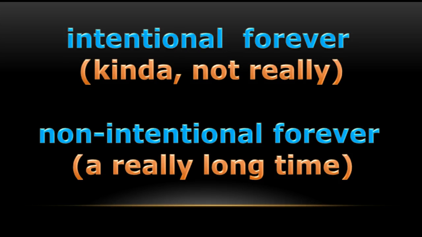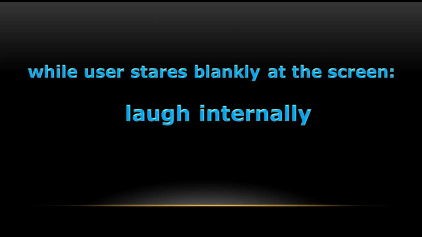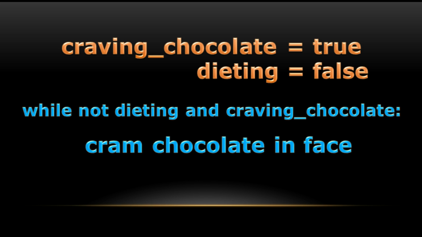If I use a while loop to keep going until the user does something, that is technically an infinite loop, because the user might never do anything. In that case, the code would go on forever, but that is intentional because it isn't likely that the user would never do anything. But let's say I make a while loop like the last one. Dieting never changes to true, and craving never changes to false, and my repeated instructions are just to keep cramming chocolate in my face. This is an infinite loop.